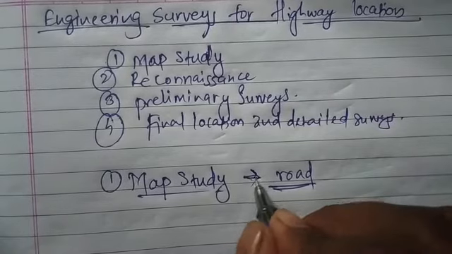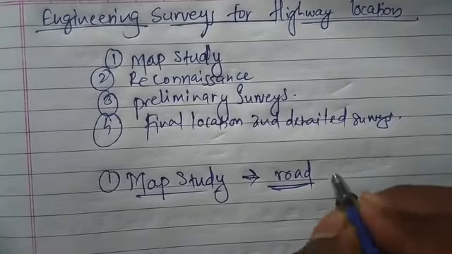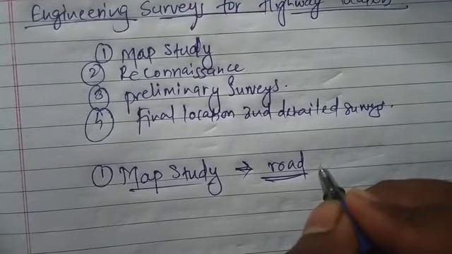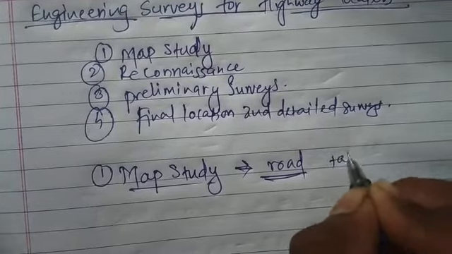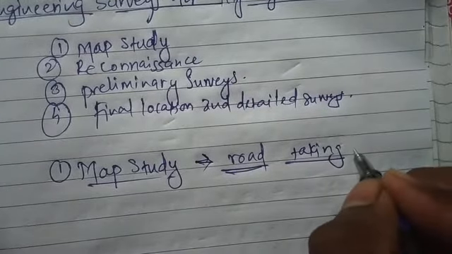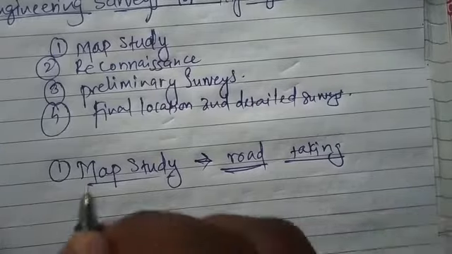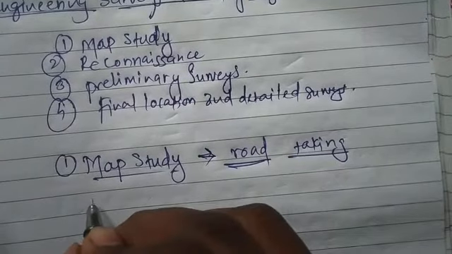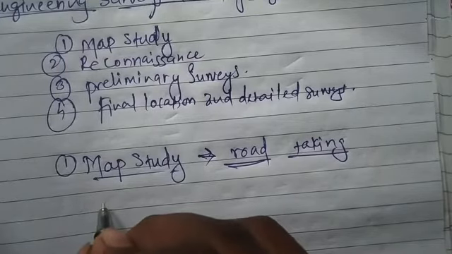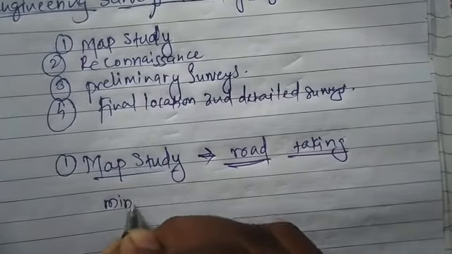So instead of going physically to the site, we prefer taking a topographic map of this area, a contour map of this area, and we see which are the possible routes having minimum or fewer obstructions.